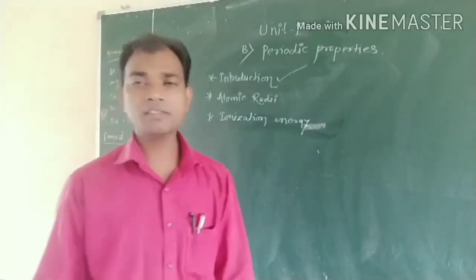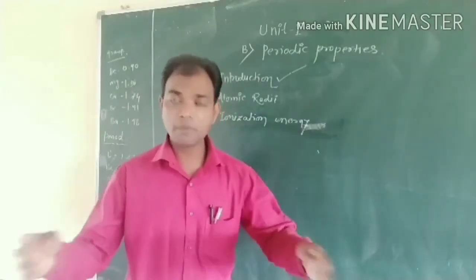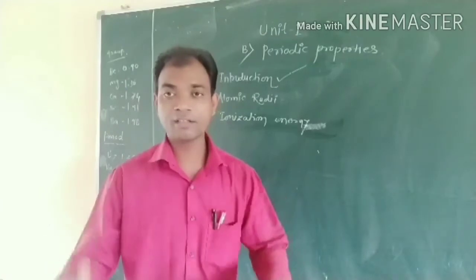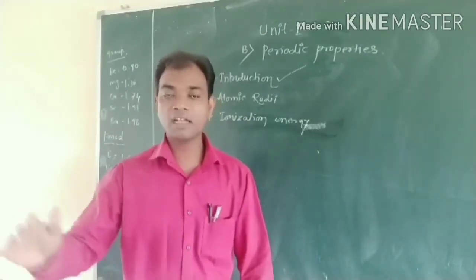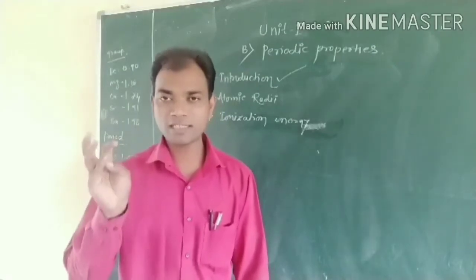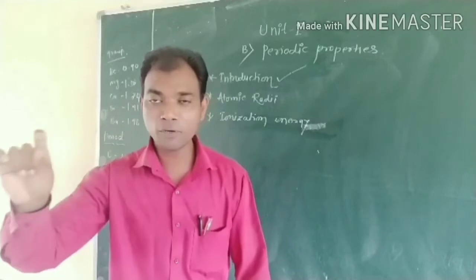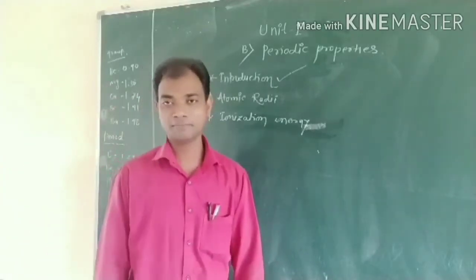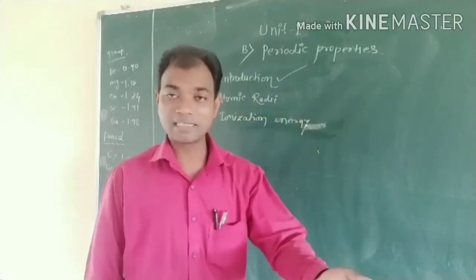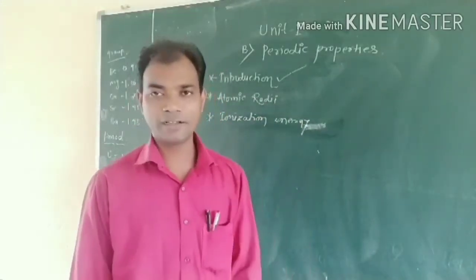To arrange the elements in a periodic table, a number of scientists worked on the arrangement. In the 19th century, the first scientist to attempt the arrangement of elements in a tabular form was Berzelius. Later that work was extended by Stas, but he also failed.